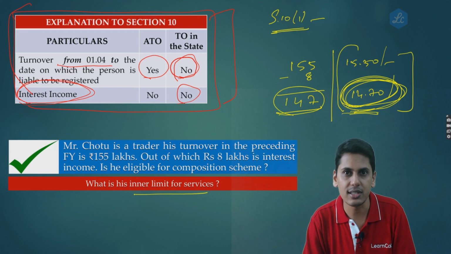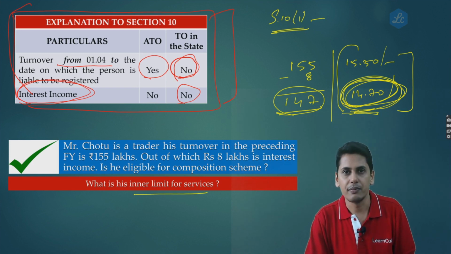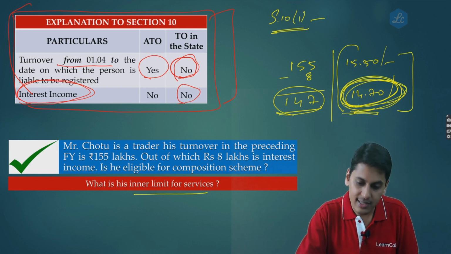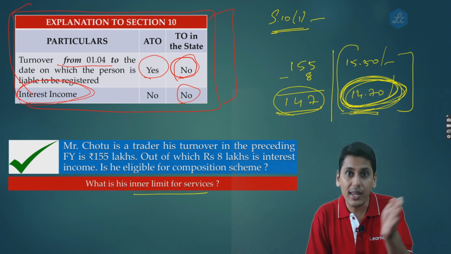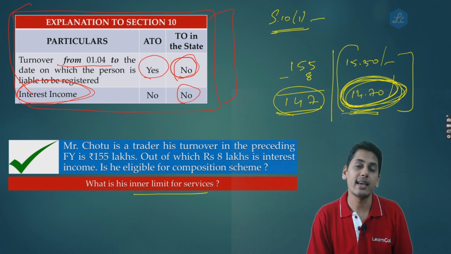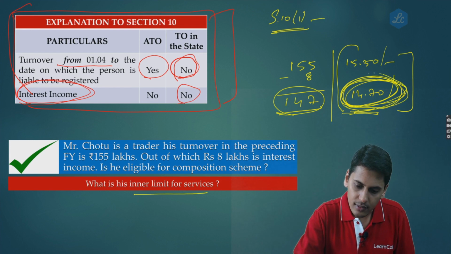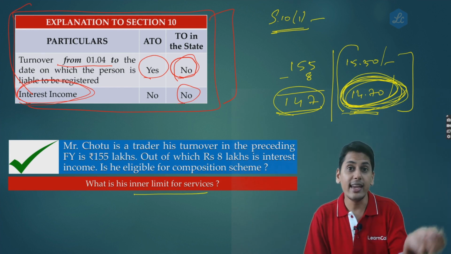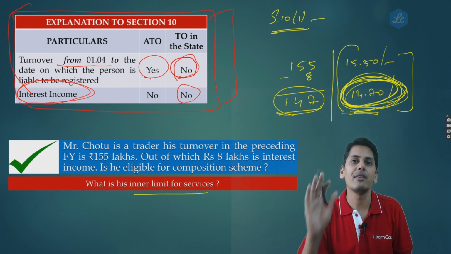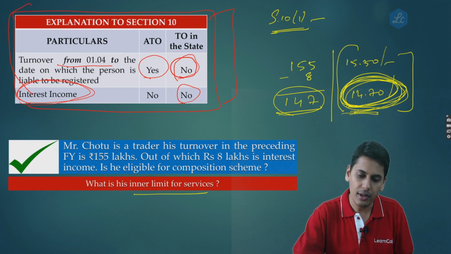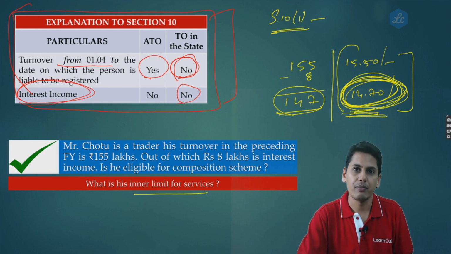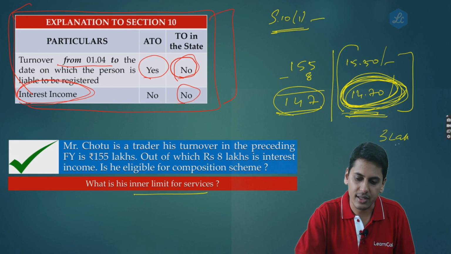Now the second question is interest income. Can I supply services up to 14.70 lakhs plus interest income, or can I supply services up to 14.70 lakhs including the interest income, if at all I have any in this financial year? Say for example, in this current financial year, I have 3 lakh rupees as interest income.